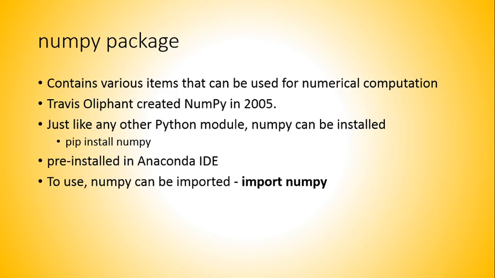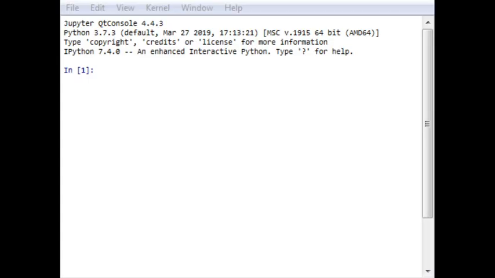So let us open our IPython console and check the version of NumPy. In my IPython console, if I want to know the version of NumPy, first of all I have to import NumPy.